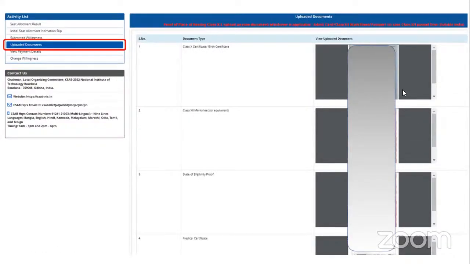While you're uploading your documents, one of the most important things is proof of where you passed your class 12 from. State of eligibility is what CSAB calls it. How do you prove that? Just upload your 12th standard admit card or mark list. Do you have to upload the same in the 12th standard mark list section also? Yes, the same document. So at number 2 and number 3, you have to upload the same documents.